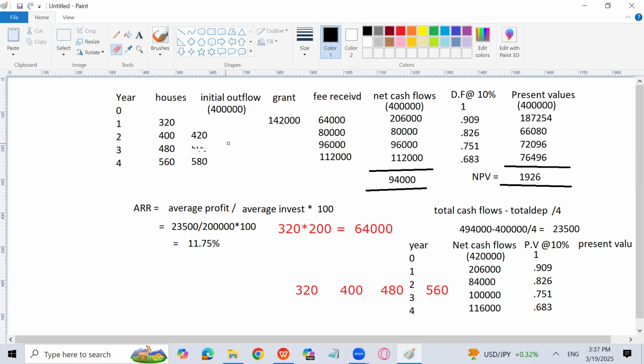Then it becomes that 400 will become 420. That's sure. But now you will add 420 plus 20 more. So there will be 80. 420 plus 80 because the normal increase has also been going on. Which increase? Which was in the past? How much? Let me check it out first.